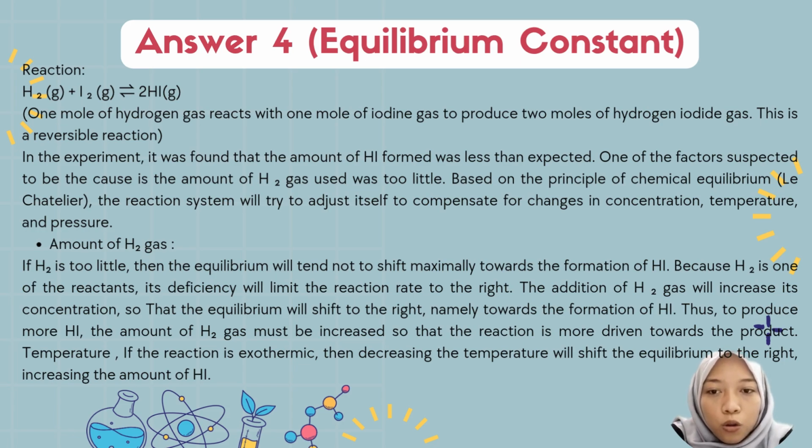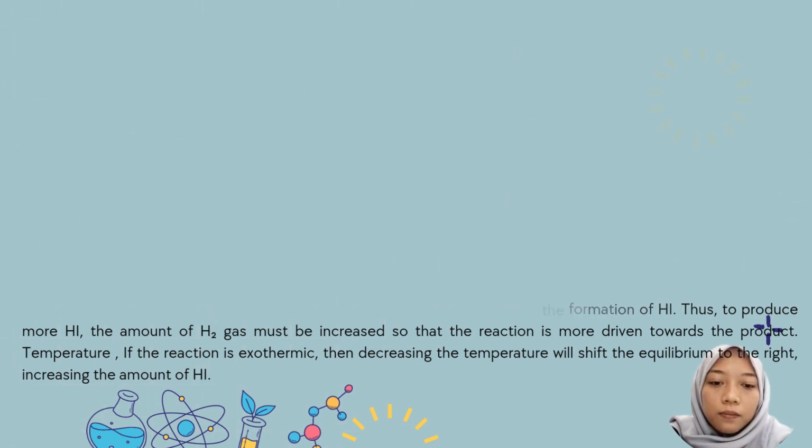Thus, to produce more hydrogen iodide, the amount of hydrogen gas must be increased so that the reaction is more driven towards the product. Temperature: if the reaction is exothermic, then decreasing the temperature will shift the equilibrium to the right, increasing the amount of hydrogen iodide.